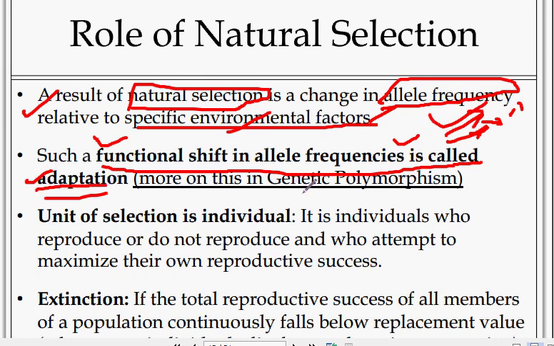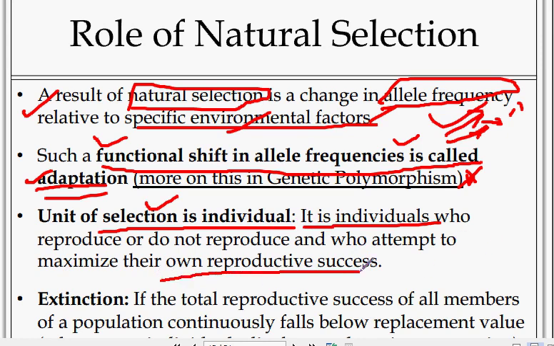More on this is genetic polymorphism. Okay, genetic polymorphism. Next point: unit of selection is the individual. It is individuals who reproduce or do not reproduce and who attempt to maximize their own offspring. The individual is only responsible for their offspring.